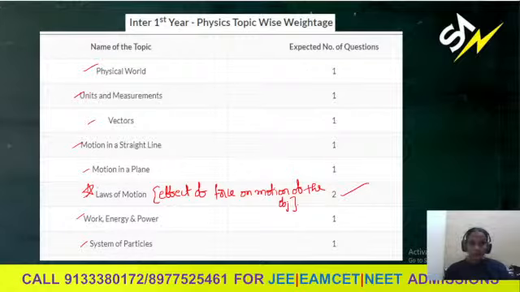So let us say physical world 1 question expected, units and measurement 1 question, vectors 1 question. With the help of vector techniques, mainly motion in a straight line, motion in a plane, laws of motion, work, energy, power, these numericals can be solved. So we need to look into the concepts of vectors thoroughly. From vectors, expected number of questions 1. Motion in a straight line 1 question. Here we need to concentrate on how to find the acceleration and the motion under gravity questions.